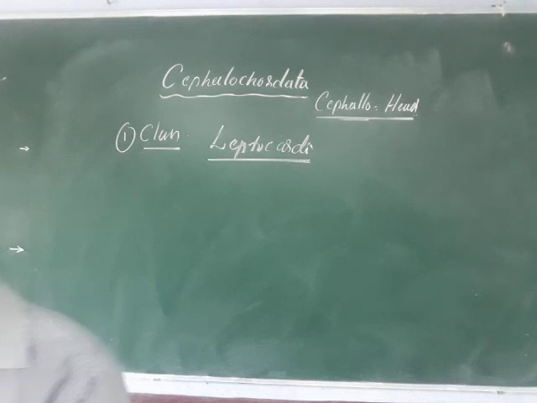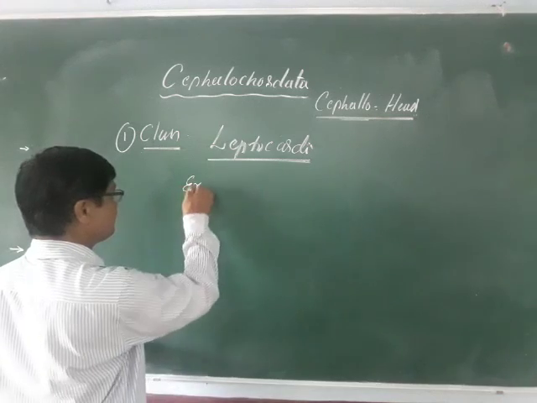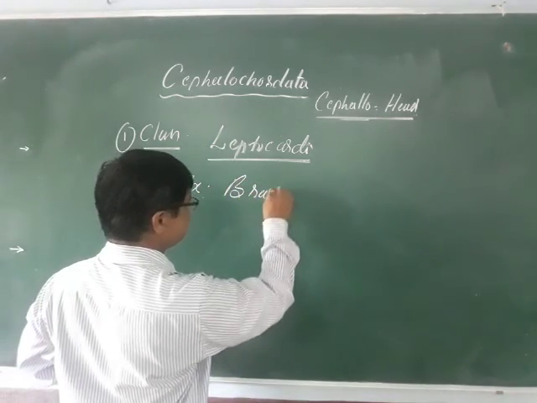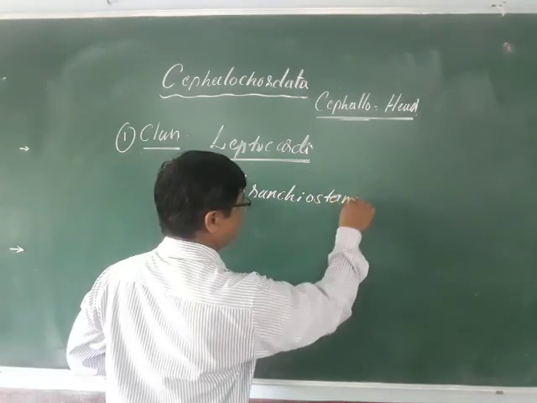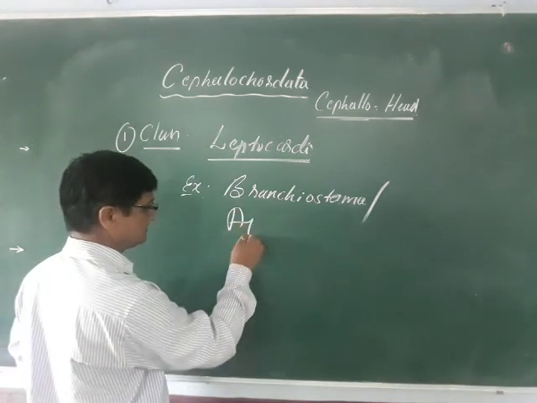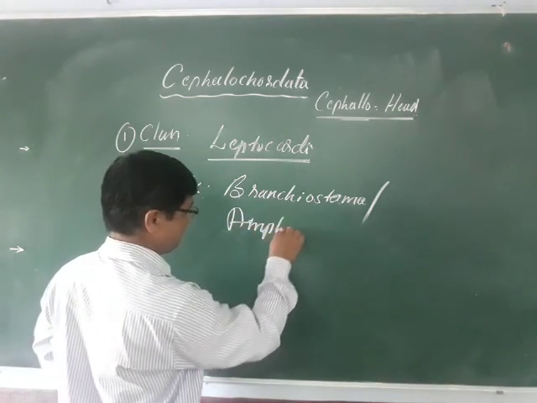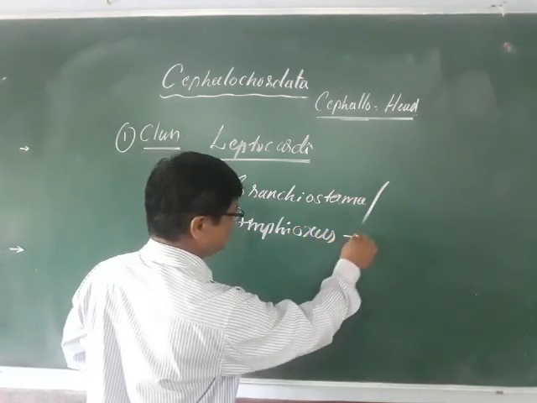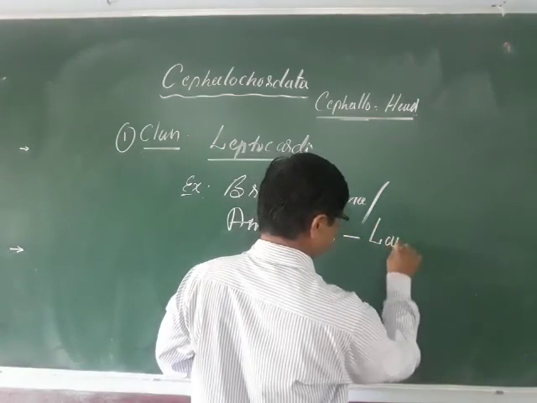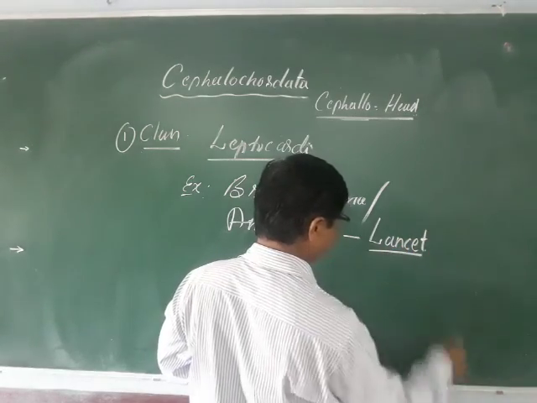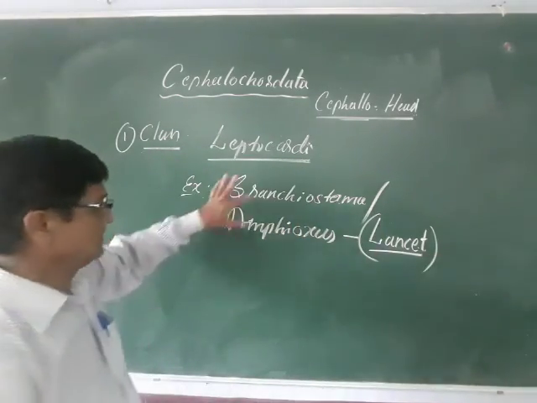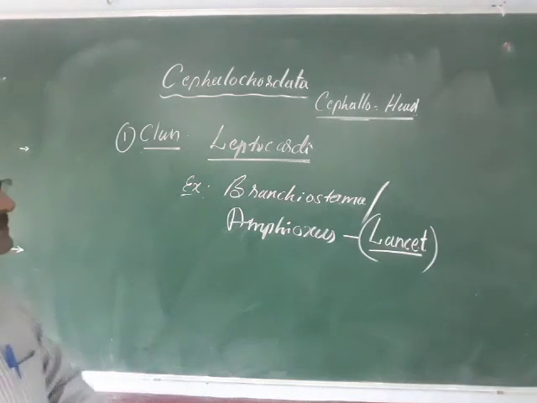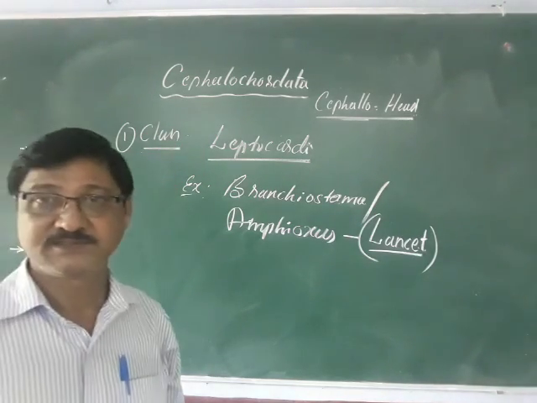And the example you can see is Branchiostoma, or Amphioxus. It is also termed lancet, because the first time it was identified, the scientist named it the lancet. A typical example is Branchiostoma or Amphioxus. So that is the only class in the Cephalochordata.